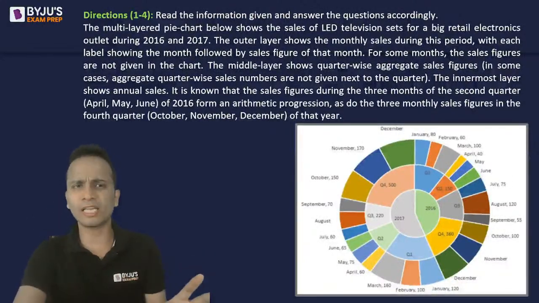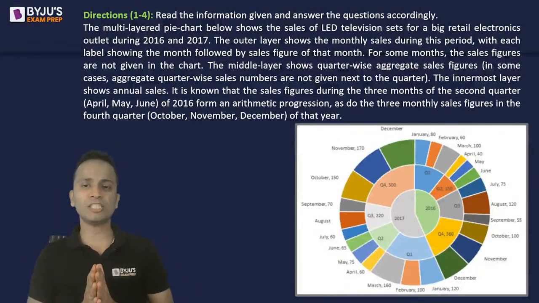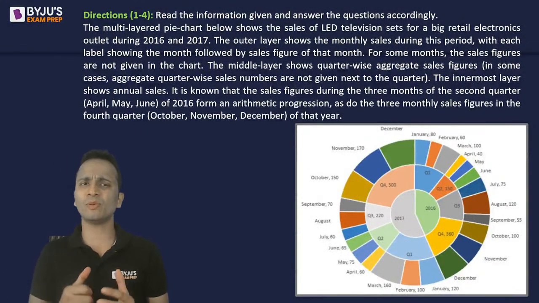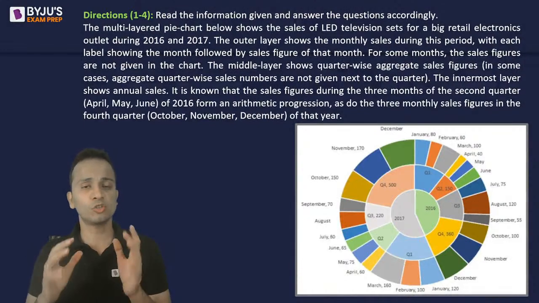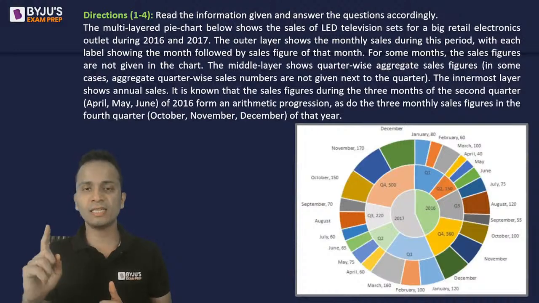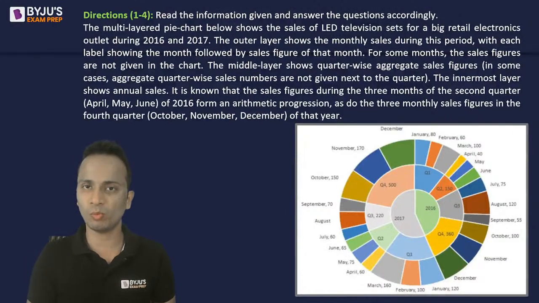So all the values are given, and this pie chart gives you 3 different things: yearly data, quarterly data, as well as monthly data. Have a look at this data. I'll give you 1 minute to analyze this, and then I will take you to the questions one by one.